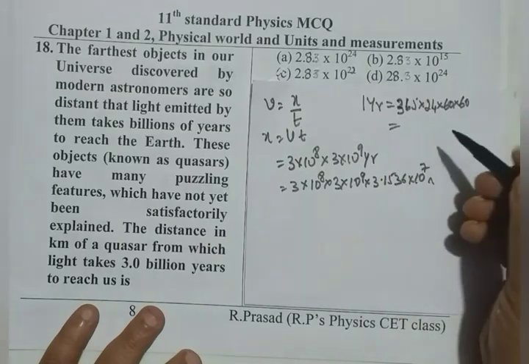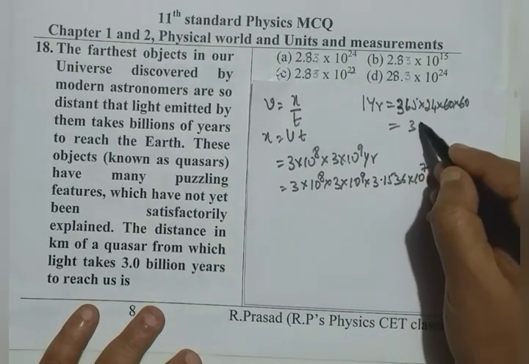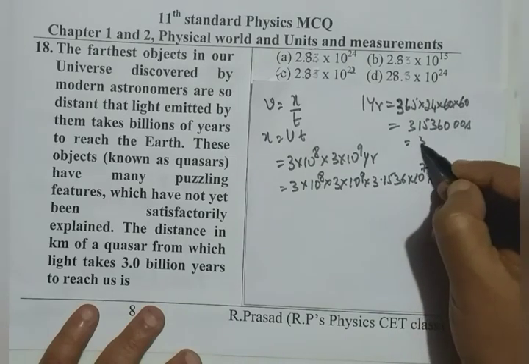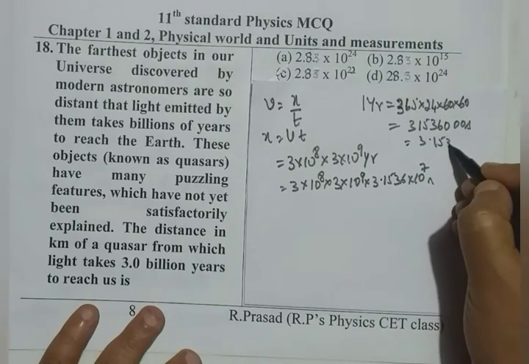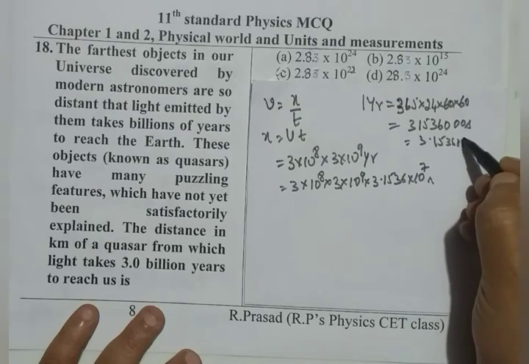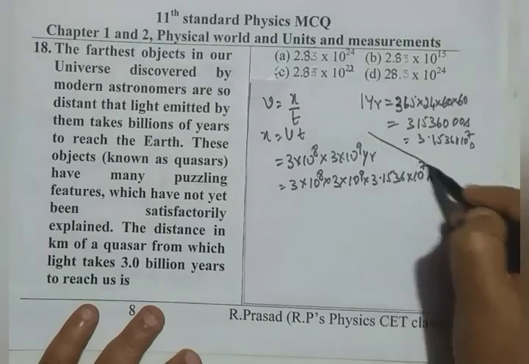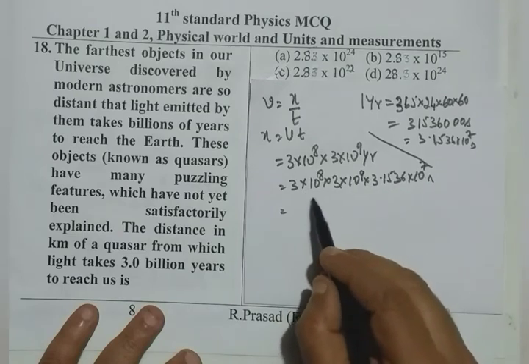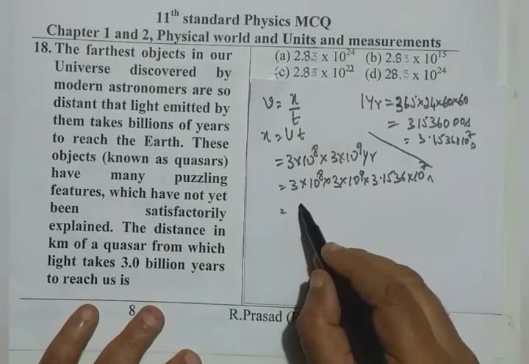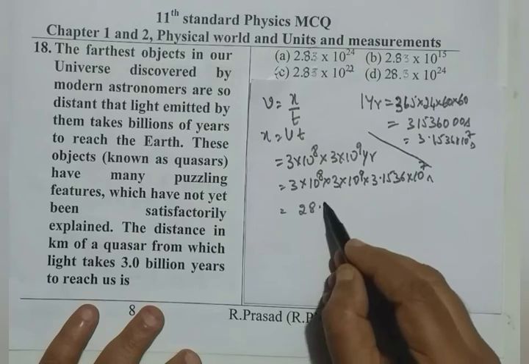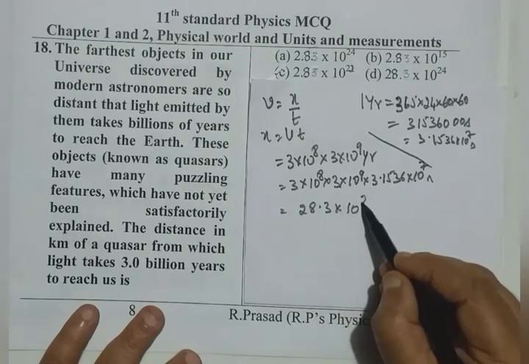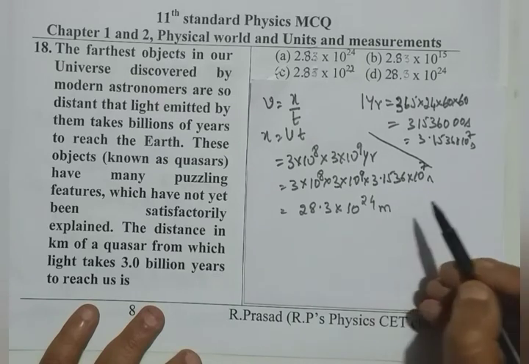Combining all these things, we have 31536000 seconds, which is written as 3.1536 10 raised to 7 seconds. Therefore, after multiplying all these things, I get around 28.3 10 raised to 24. It is in meters.